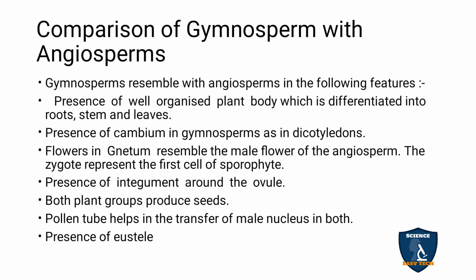Flowers in Gnetum resemble the male flower of the angiosperm, and the zygote is the first cell of the sporophyte. Integuments are present around the ovules, and both plant groups produce seeds. The pollen tube helps in transferring the male nucleus in both. Presence of eustele is seen in both. These are the resemblances between gymnosperms and angiosperms.